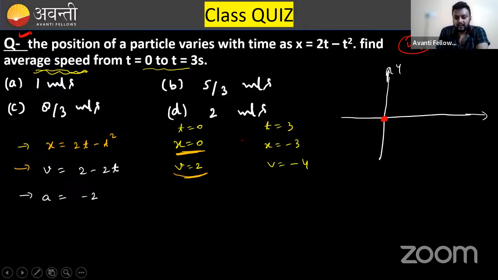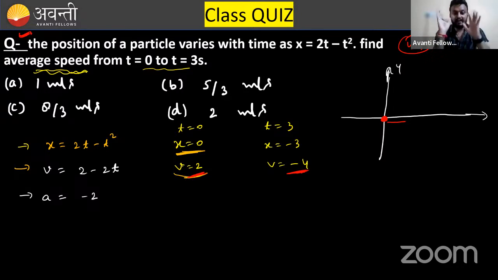That's very much clear. Now, its velocity is 2 meter per second positive, that means it is moving in the forward direction, something like that. But finally, at the final time, its velocity is in the negative direction. That means it has turned, it has taken a U-turn.